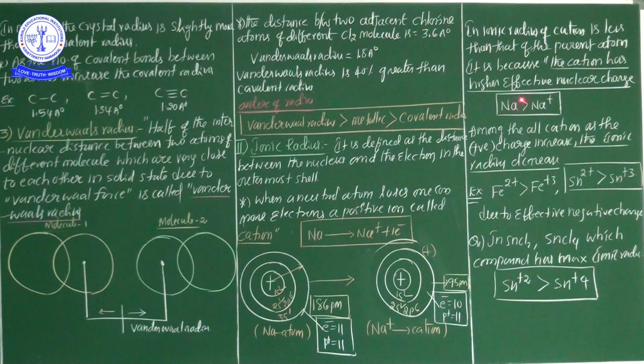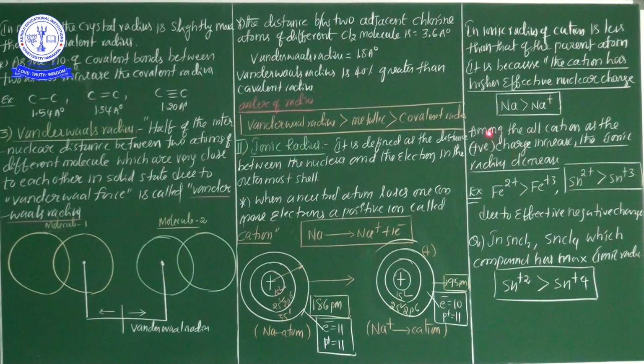Now I represented here one equation. Na, the neutral atom, has a greater radius compared to the Na plus cation. So out of cation or neutral atom, which has the maximum radius? The neutral atom has the maximum radius. Why does the cation have the minimum radius? Because the cation contains a positive charge. If extra positive charge is there, a very high effective nuclear charge is applied on the valence electron, hence the radius decreases. Okay? Now this is the most important: the radius of a cation is always less compared to the neutral atom.